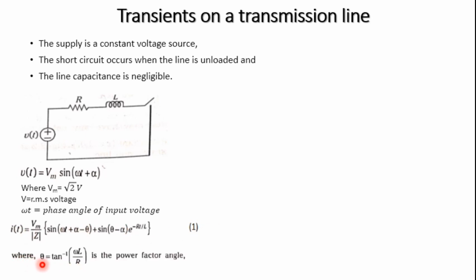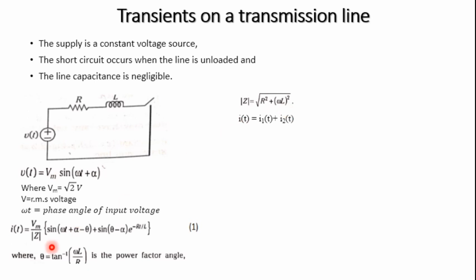Here theta is the tan inverse of omega L by R, which we call the power factor angle. This depends on the inductance and the resistance values, and the impedance is equal to root of R square plus omega L square, or XL square.